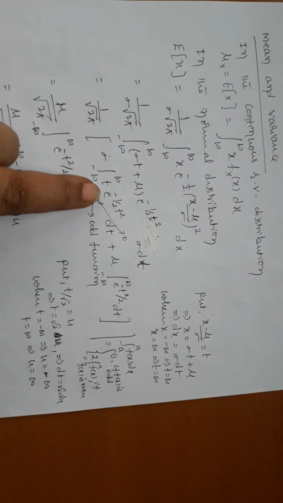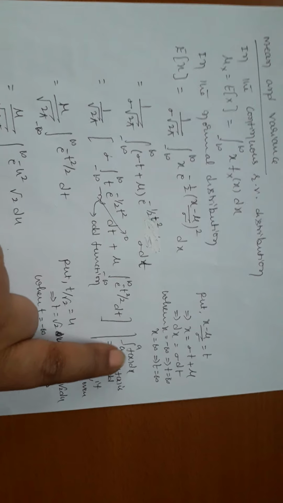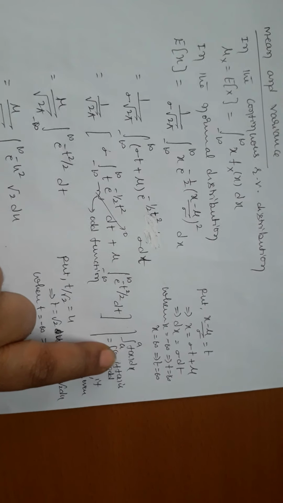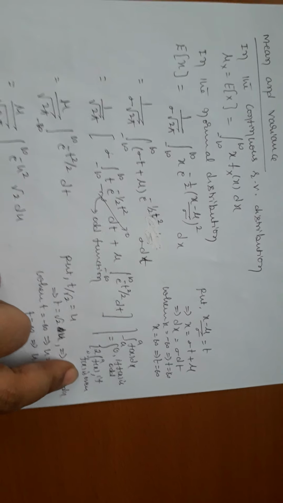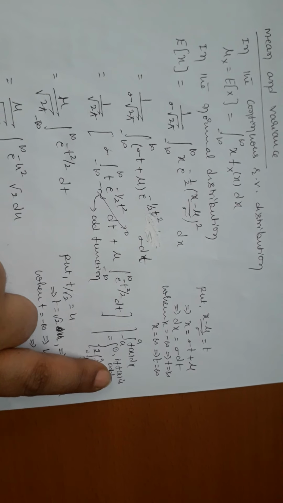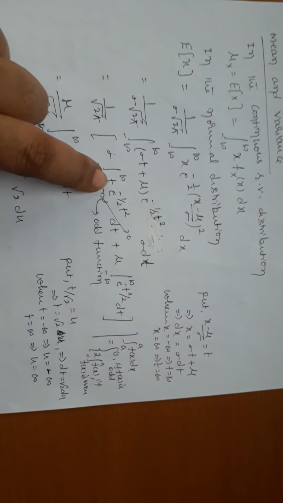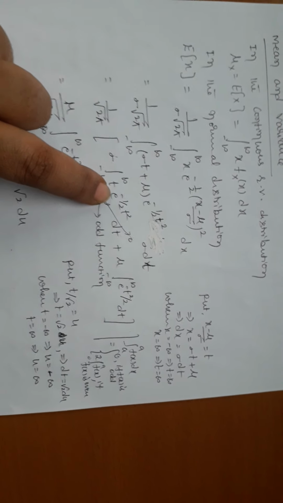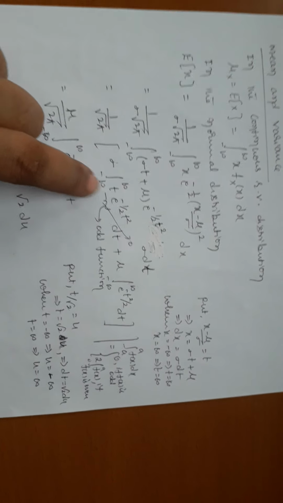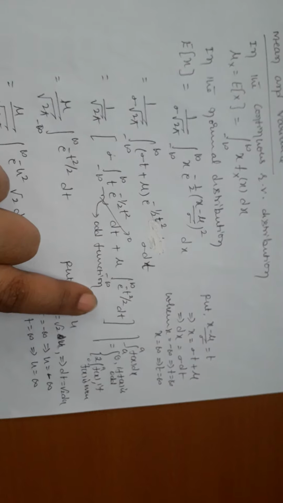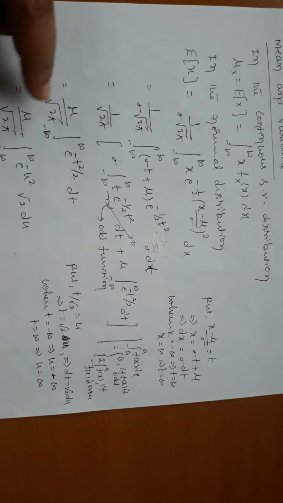Observe carefully, one of the definite integral properties: the integral from minus a to a of f of x dx is twice the integral from 0 to a of f of x dx if the function is even, and 0 if the function is odd. Here t is odd and e power of minus t square by 2 is an even function. The product of odd and even is an odd function. From that property, this value must be 0. But this other one is an even function. I'll leave it because you know the standard value.